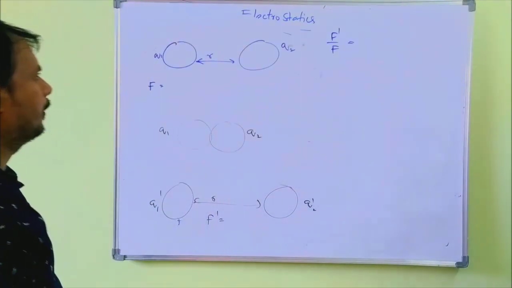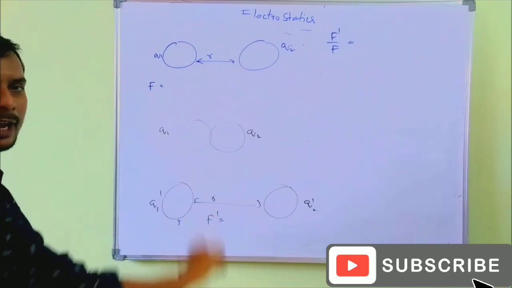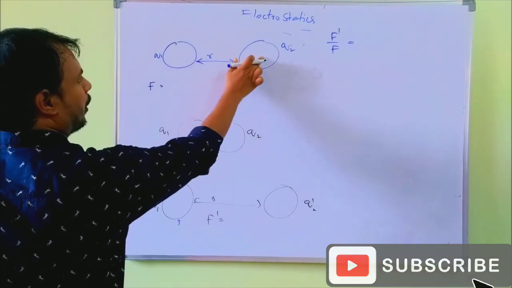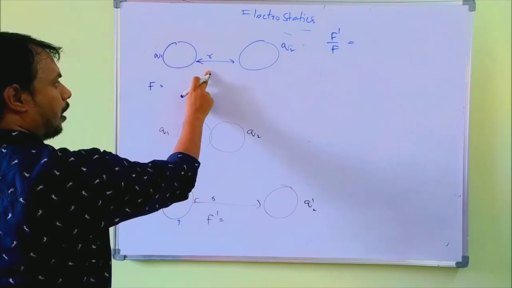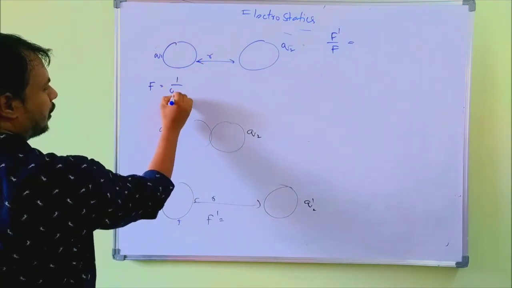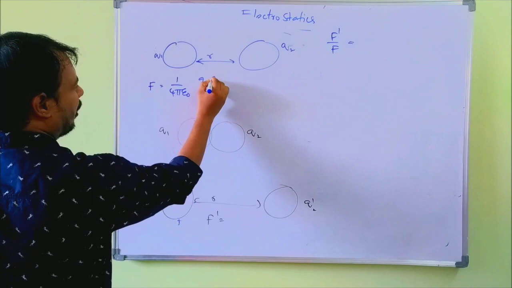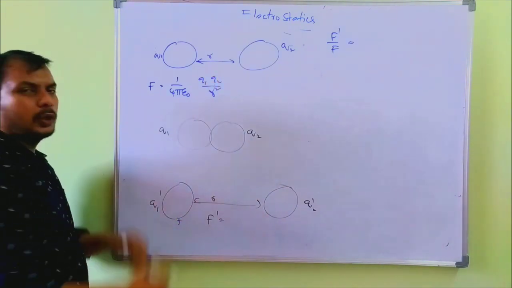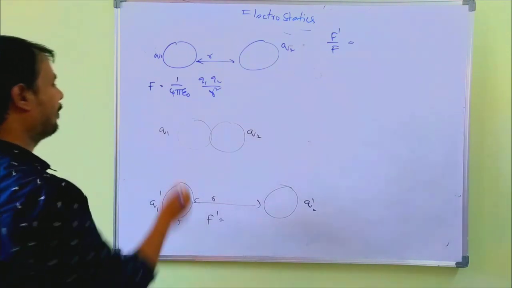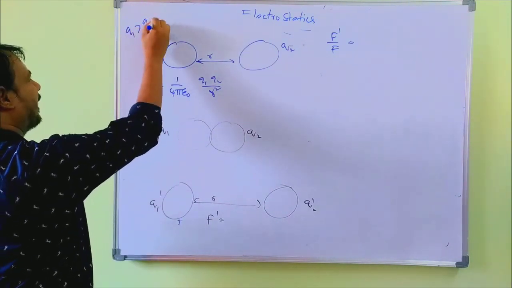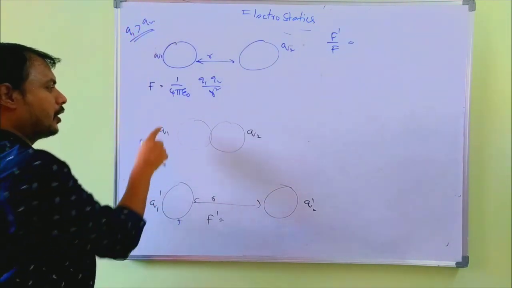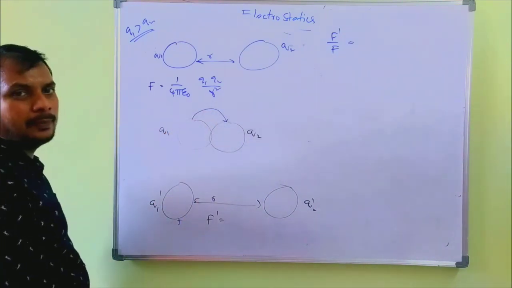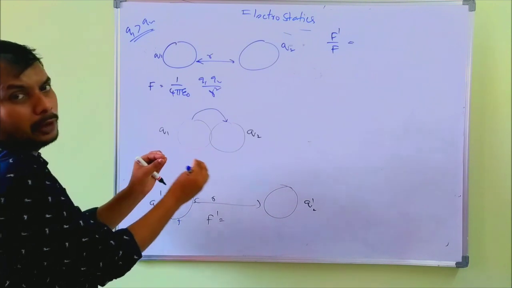See here, calculating the ratio of F dash by F. Before contact, the charges are Q1, Q2, distance is R. Then the force of attraction is 1 by 4 pi epsilon naught Q1 Q2 by R square. When brought into contact, what happens? For example, if Q1 is greater than Q2, then charges are transferred from the first sphere to the second sphere till getting an equal number of charges.